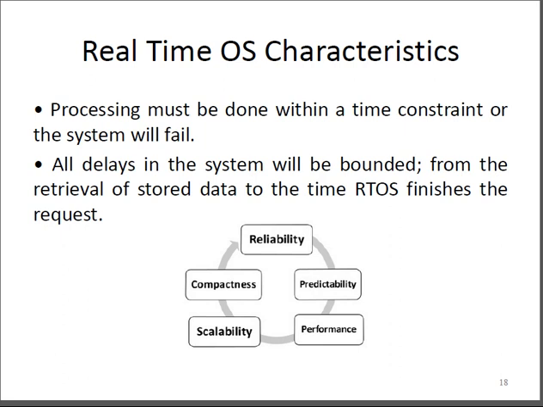Now we go to another presentation with respect to the real-time operating characteristics. Here the processing must be done within time constraints, or the system will fail. If you take an example of an automatic driverless car and you are giving a brake, and if the time is delayed, what will happen? The braking action will also be delayed. So the system will fail. At a given instant, the brake should take place as per the braking time, so that the system will be foolproof. That's what it means with respect to time constraints.